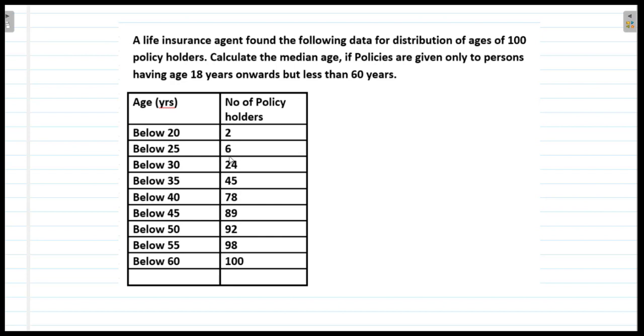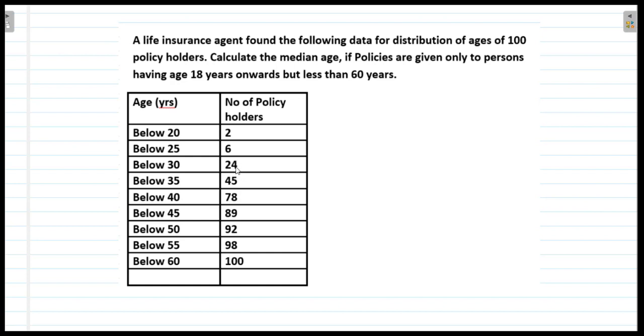So I can say that in this number 6, the 2 policy holders are also included. Try to understand the next also. Below 30 there are 24 policy holders.